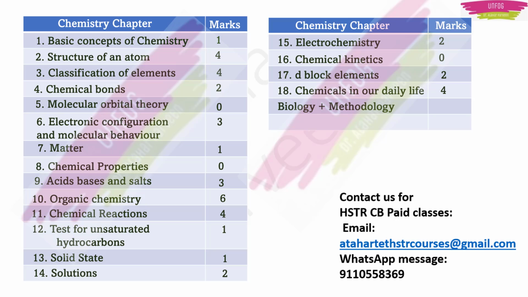Anyway, now in total the chemistry questions will be 40 marks. And biology will be 40 marks, and methodology will be 20 marks. So in total we will have 100 marks for paper 2. So this is the blueprint. Now I will tell you the strategy of preparing for chemistry.